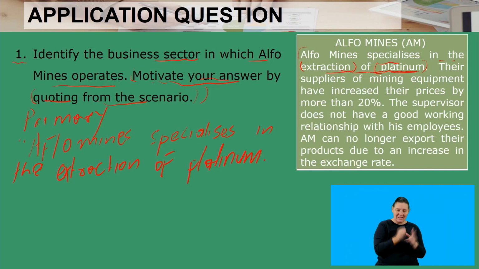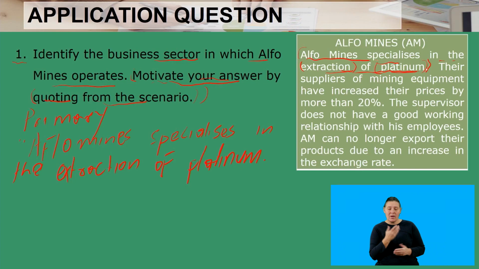So remember, whenever they say quote, you need to quote the sentence fully. So that is how you should go about answering question 1, which required you to identify the sector and motivate by quoting. We quoted by taking this statement from the scenario to show evidence that this falls under the primary sector because we saw the word extraction of platinum.